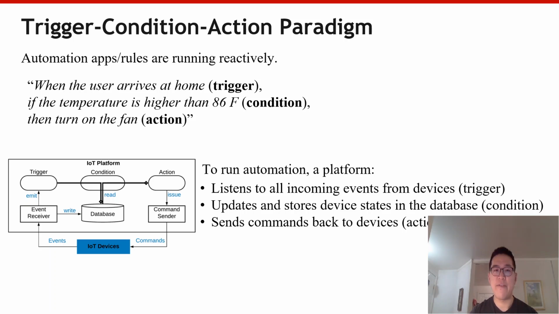When the incoming event satisfies the trigger of a specific rule, the rule will be activated. It then proceeds to check its condition by querying the database on the platform to obtain the state of the related devices. If the condition is evaluated to be true, the rule will finally perform its action by sending commands